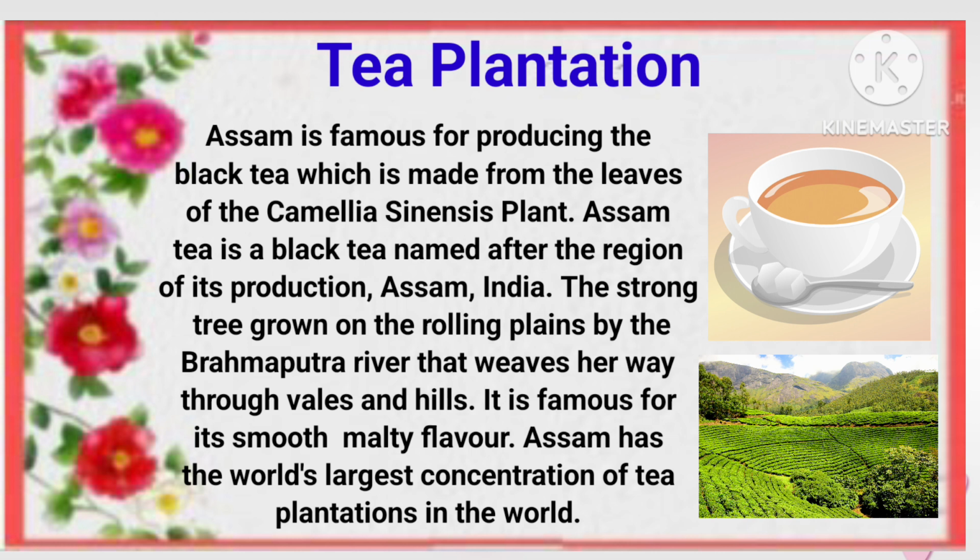Tea plantation. Assam is famous for producing black tea, which is made from the leaves of the Camellia sinensis plant. Assam tea is a black tea named after the region of its production, Assam, India. The strong tea is grown on the rolling plains by the Brahmaputra river that weaves her way through vales and hills. It is famous for its smooth, malty flavor. Assam has the world's largest concentration of tea plantations. And here are some pictures.